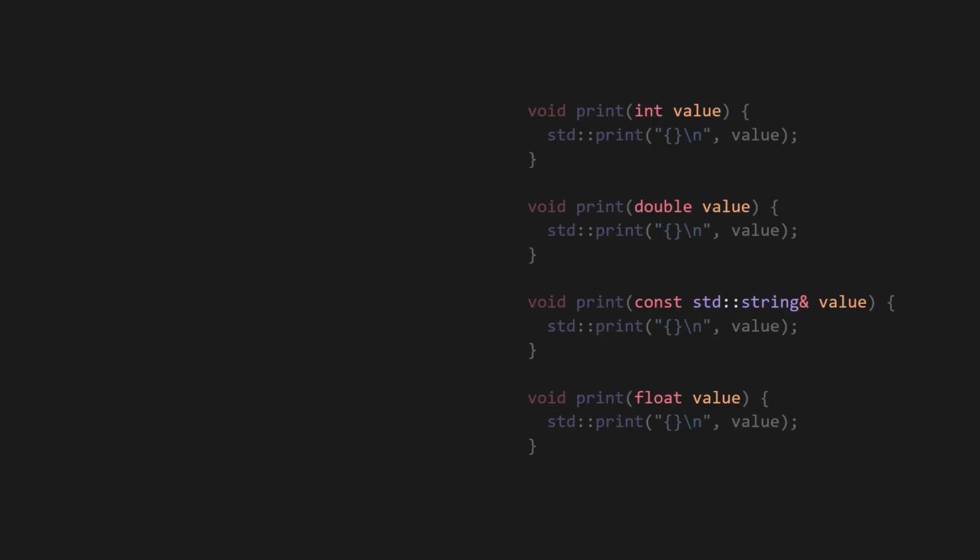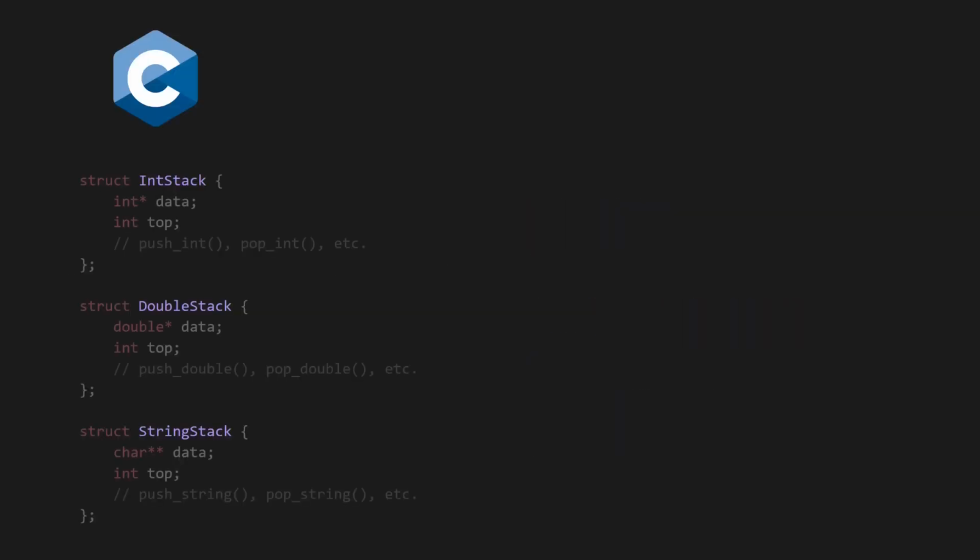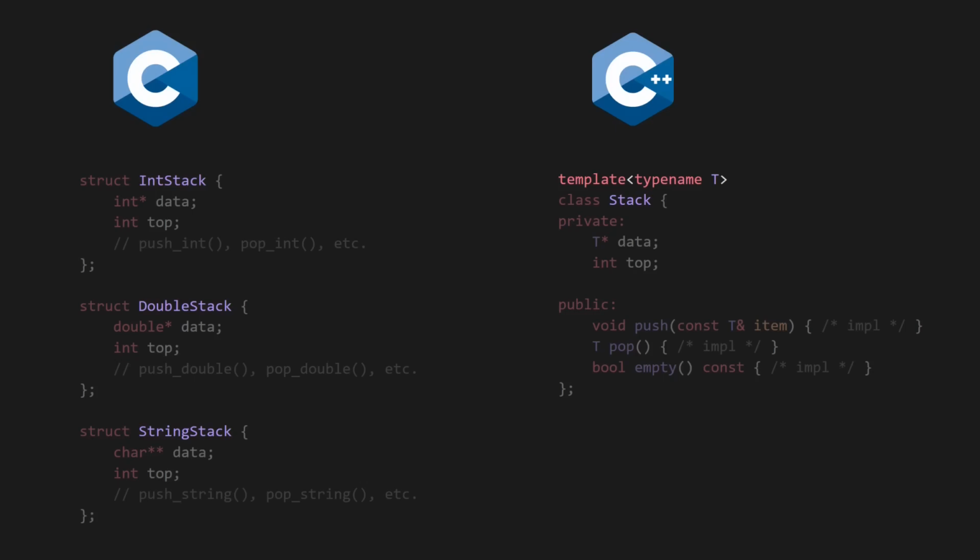Templates are how you do generic programming in C++. Let's say I have a function that takes in an int and prints it to the console. If I wanted to make one for double and string and float, I'd have to write out 3 more functions. But with templates, you can write a single function and instruct the compiler to automatically generate all the others for you. They're like blueprints for generating code. This is one of the key advantages of C++ over C. In C, you need to re-implement each data structure for each type you want to use it with, whereas in C++, you can generate them with templates.